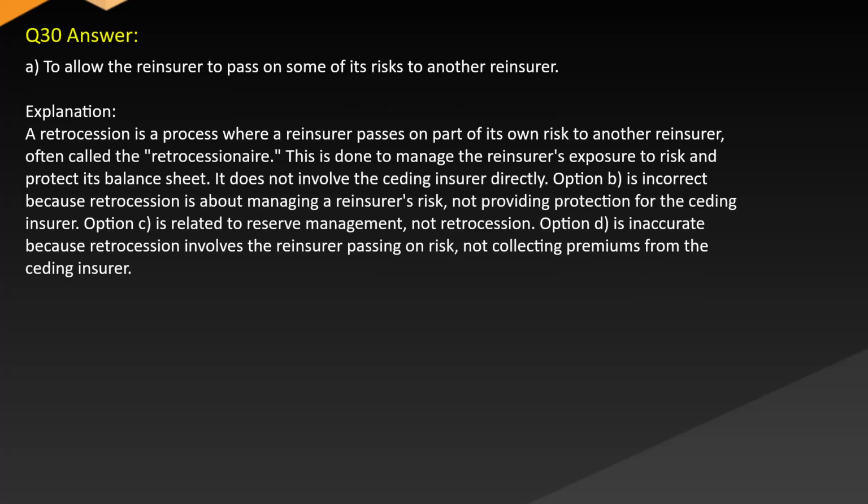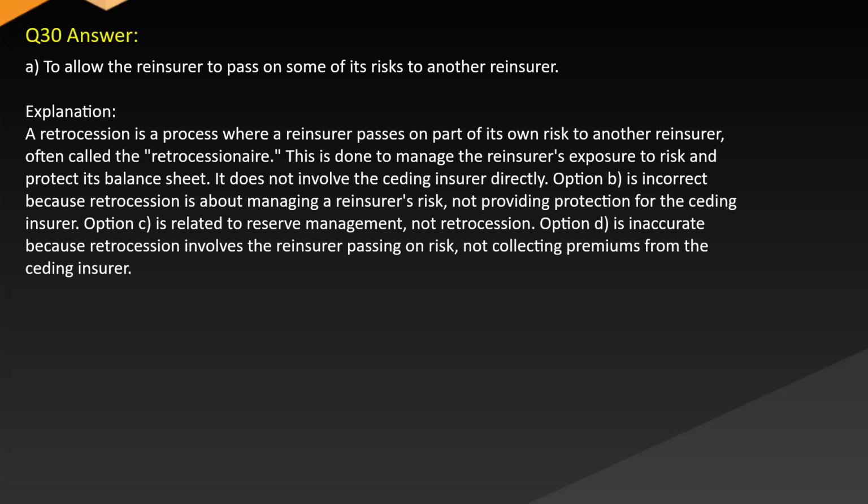Answer: A. To allow the reinsurer to pass on some of its risks to another reinsurer. Explanation: a retrocession is a process where a reinsurer passes on part of its own risk to another reinsurer, often called the retrocessionaire. This is done to manage the reinsurer's exposure to risk and protect its balance sheet. It does not involve the ceding insurer directly.